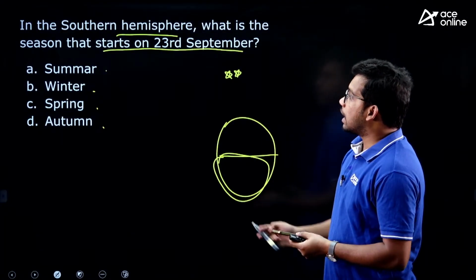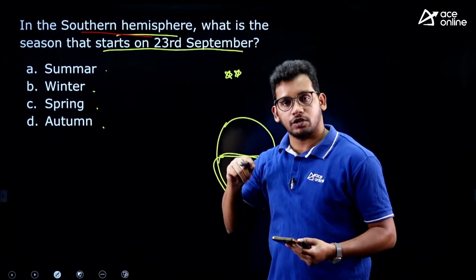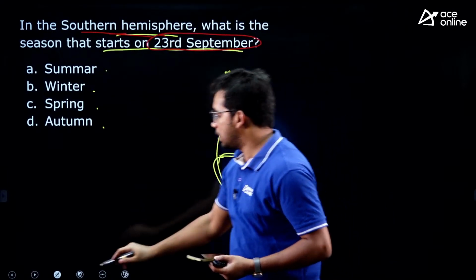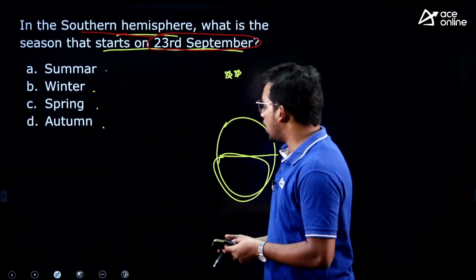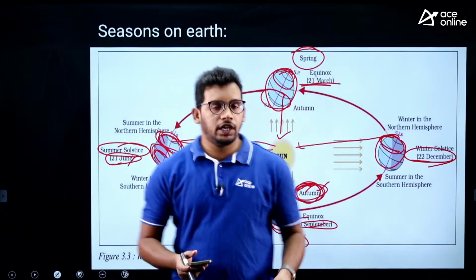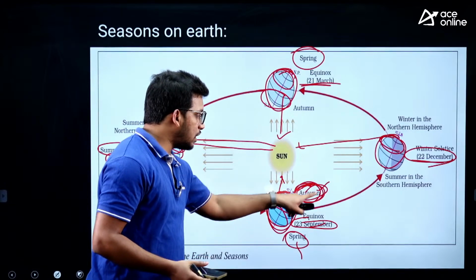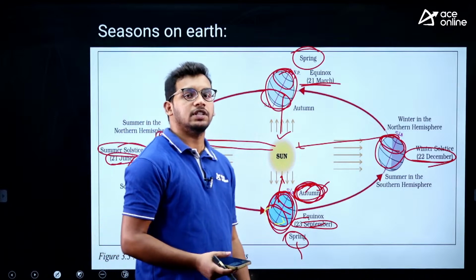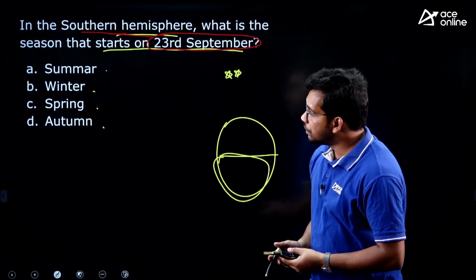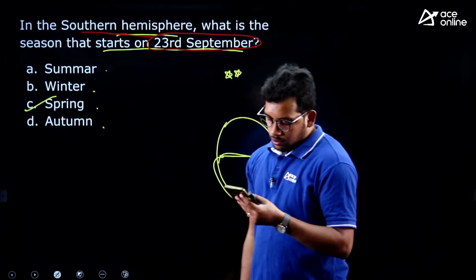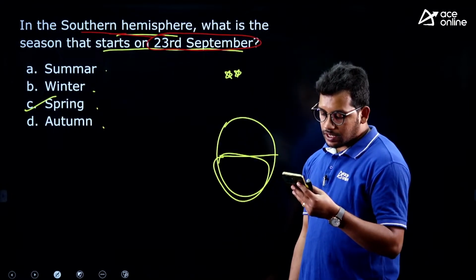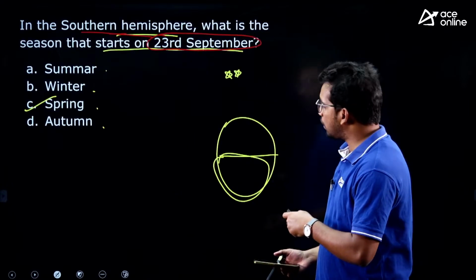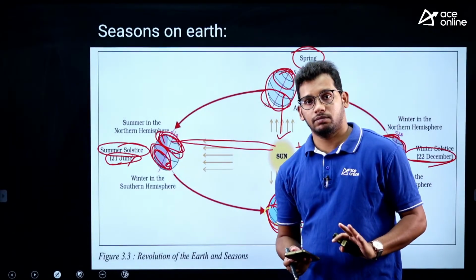Now come to the actual question. They are asking about the southern hemisphere, not ours, the northern hemisphere. They are asking what the southern hemisphere experiences on 23rd September. Someone has answered it correctly. We are experiencing autumn in the northern hemisphere on 23rd September and southern hemisphere people are experiencing spring. So the answer is spring. Very good, Keshav has answered it correctly, C. I hope this is clear. Try to revise this seasons topic, very, very important. You can expect one question.